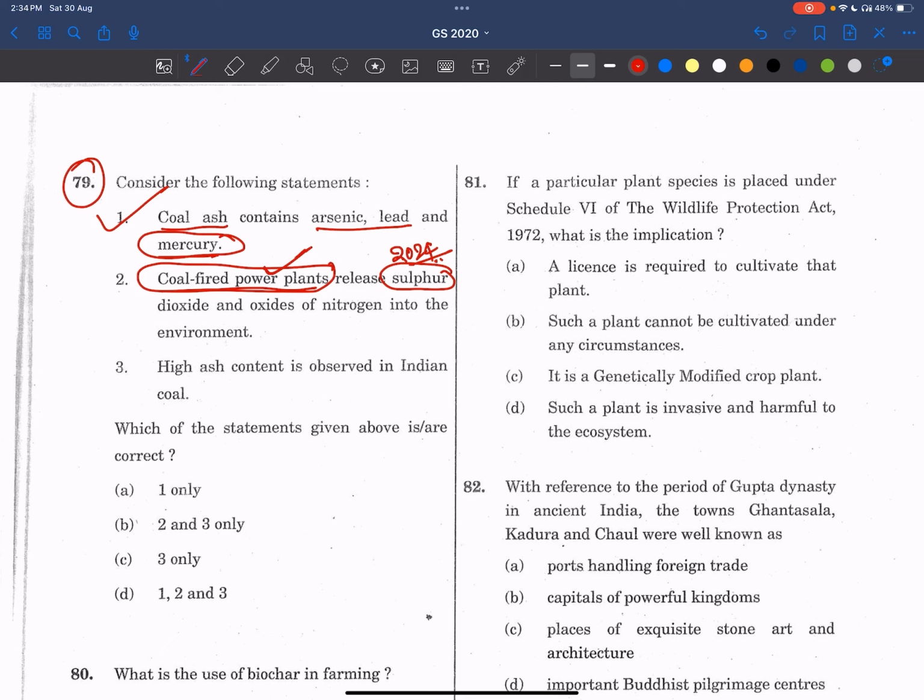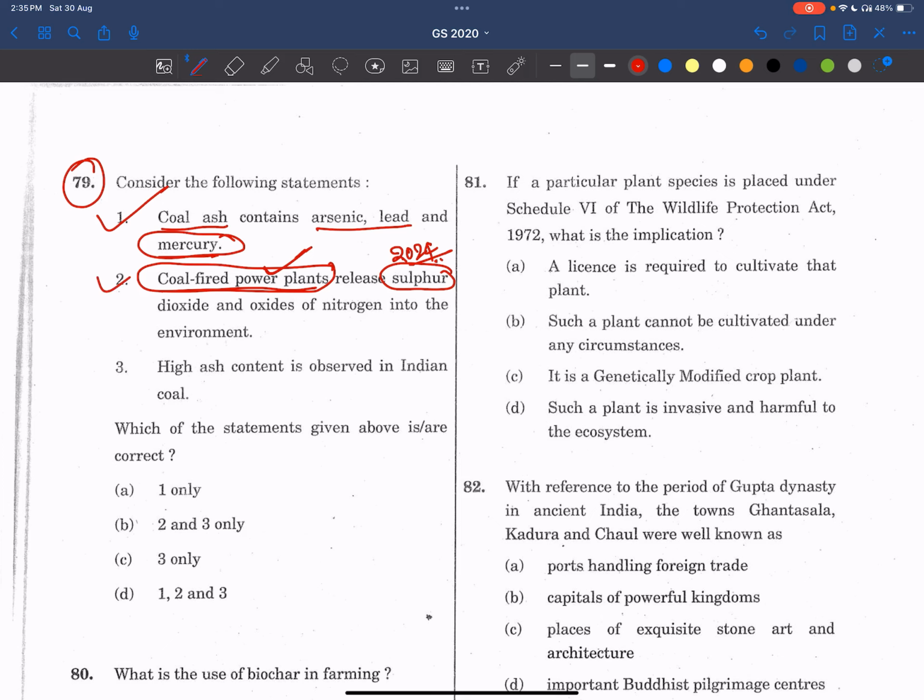So I'm telling you, please, you people also try to take these PYQs very seriously and do this keyword analysis so that it will be helpful in the exams. These are low hanging fruits. We should not make mistakes. Because of these mistakes only, we'll be out of this competition.